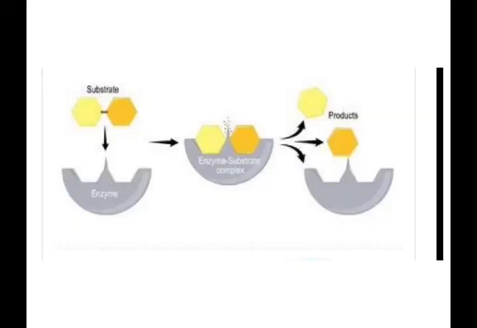Enzymes can be inhibited, that is, poisoned. Sometimes the activity of an enzyme is decreased or completely destroyed by poisons, which we discussed in earlier classes.